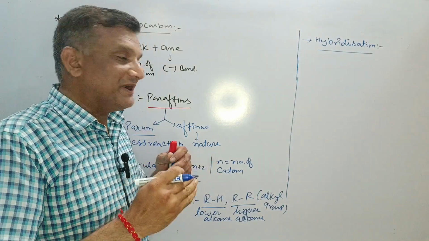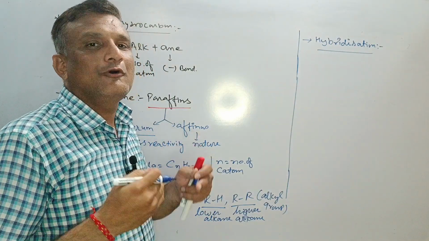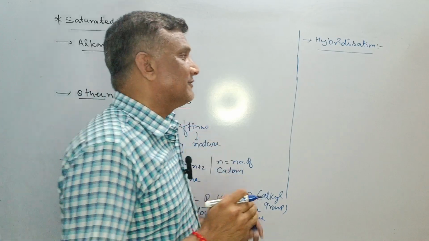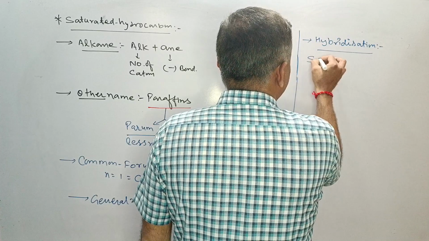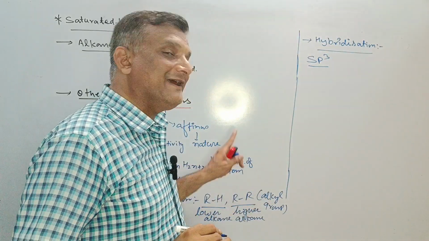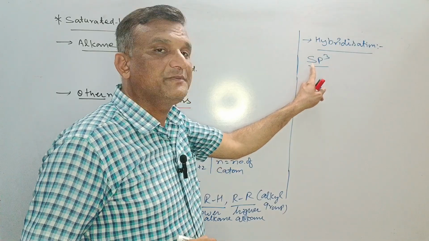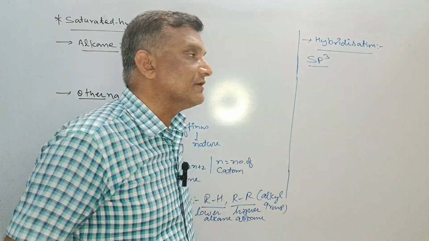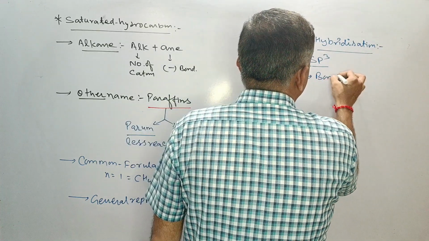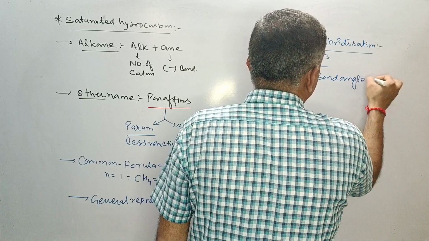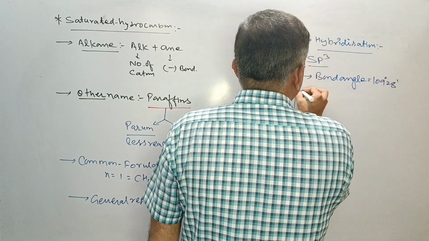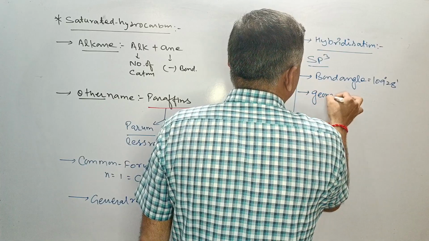It means in the formation of a particular alkane, which orbitals will participate. Till then, remember this much. If we go with hybridization, then here it will be sp3, meaning during formation of the molecule of alkane, there will be participation of one s orbital and three p orbitals. After that we can take the bond angle. This is the bond angle. For the alkane it will be 109 degree 28 minute.